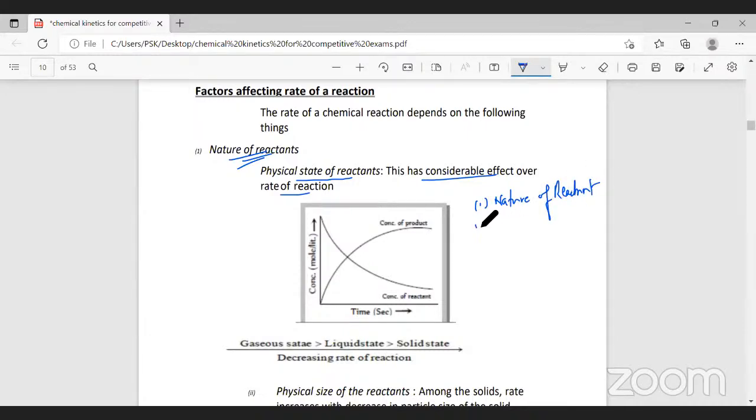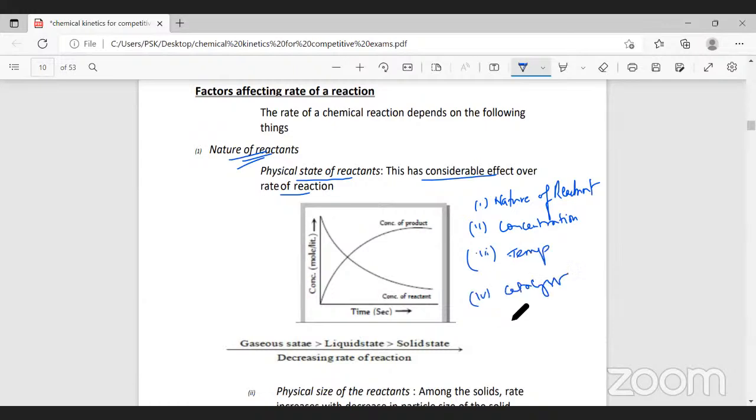The second factor is concentration. The third factor is temperature. The fourth factor is catalyst.